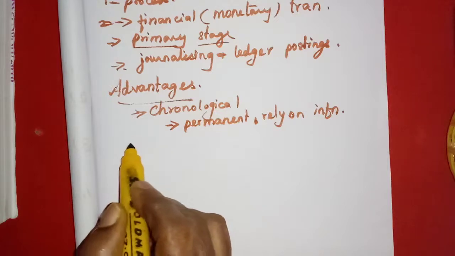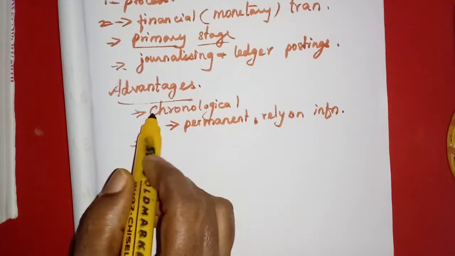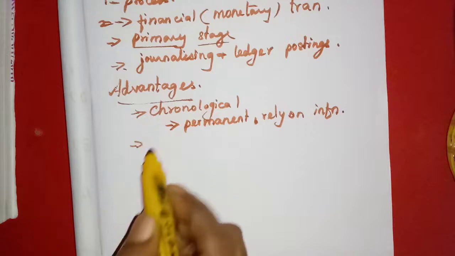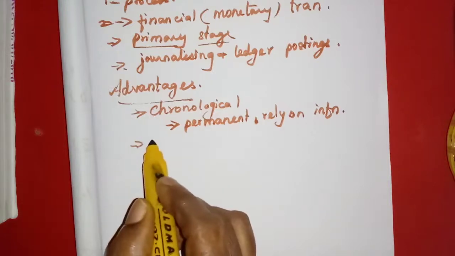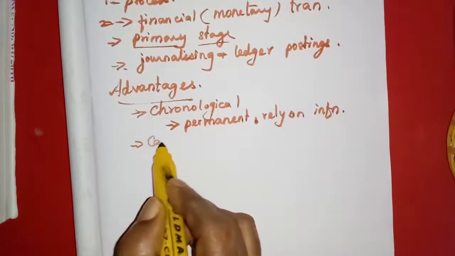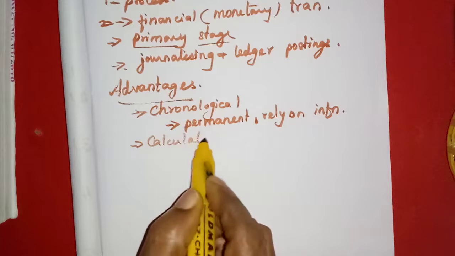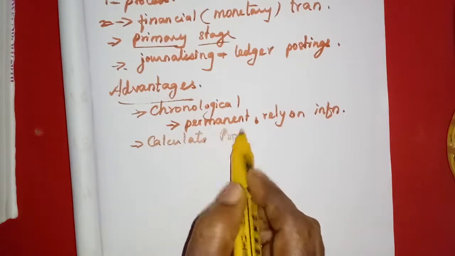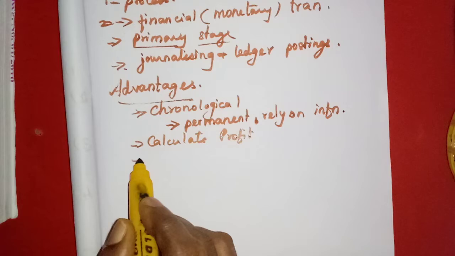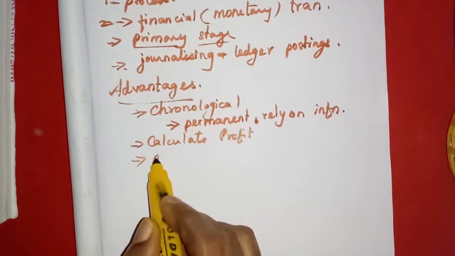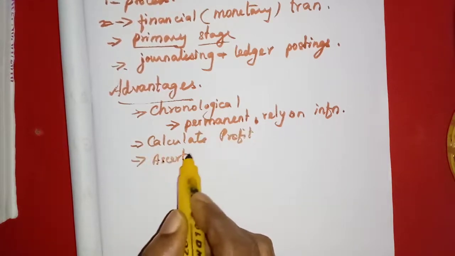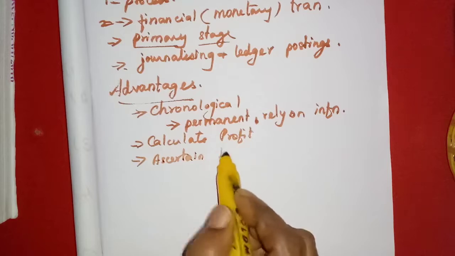Then, from the objectives, we can prepare the final accounts. So what is the advantage? We can calculate the profit from the profit and loss account. Then the financial position can be ascertained from the balance sheet.